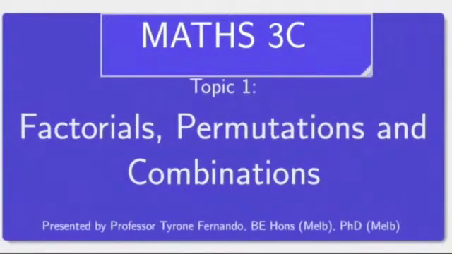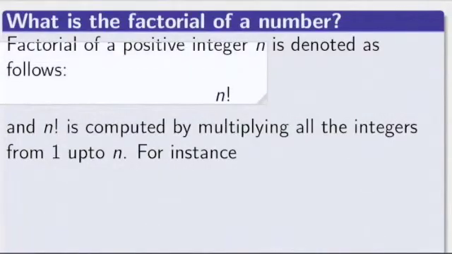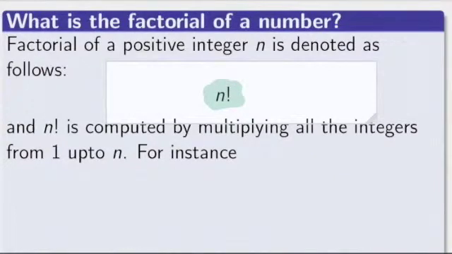This is a lecture on factorials, permutations, and combinations. What is the factorial of a number? The factorial of a positive integer n is denoted as n exclamation mark, and we read n exclamation mark as n factorial.